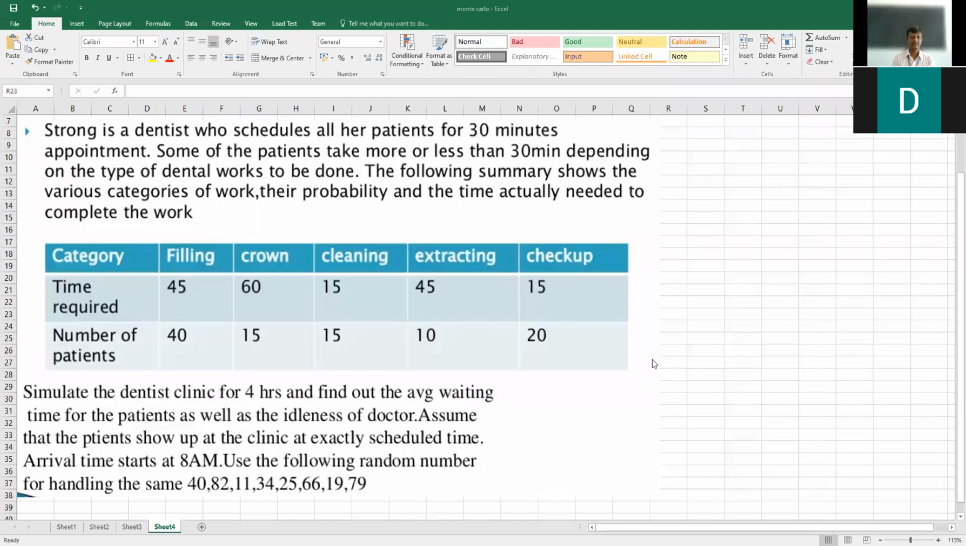Yes, this case is about customer service in the queue. Okay, here we take a case from a dentist. So this is the case.